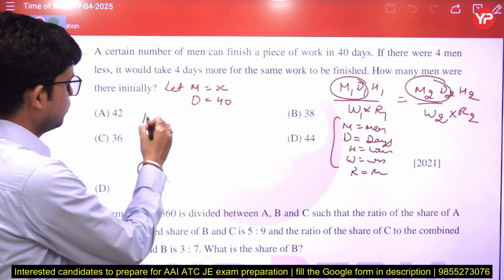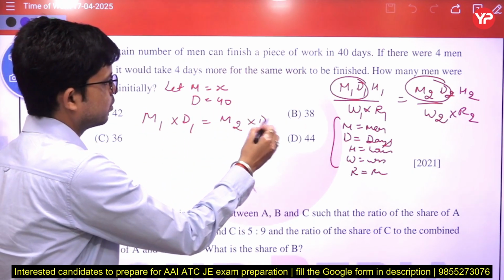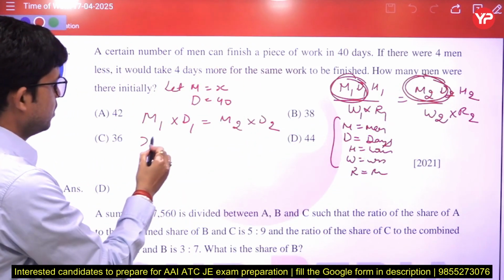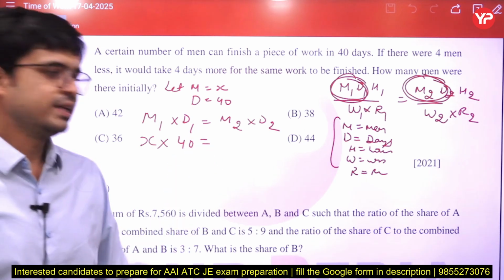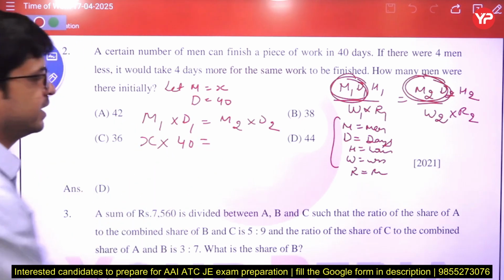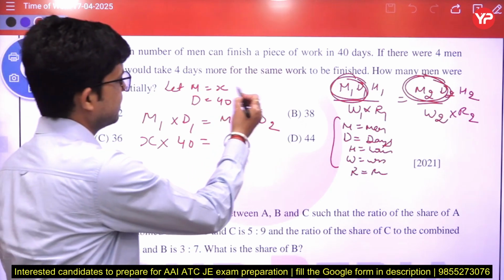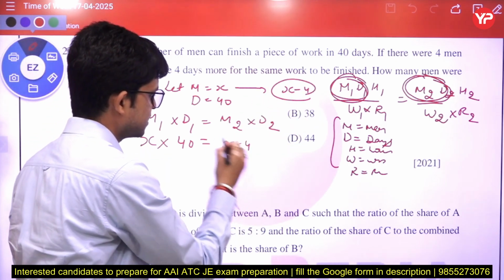So what we can do, M1 into D1 or similarly M2 into D2, by using this method only. We don't know how many men are there, doing 40 days of work, so the total work is completed in 40 days. Now in the second equation, if there are 4 men less, and there are X men, then we have to take X minus 4.